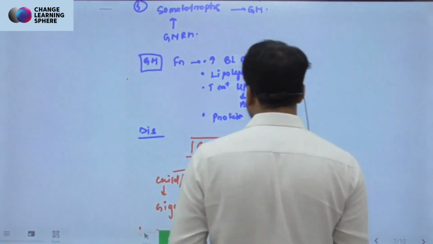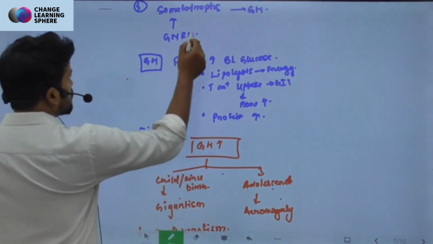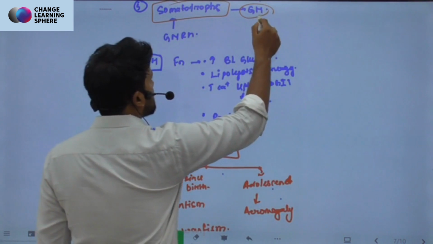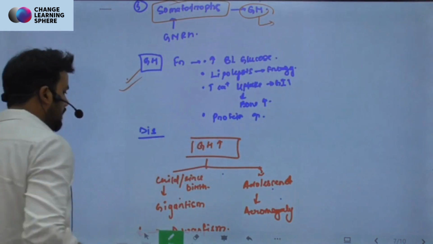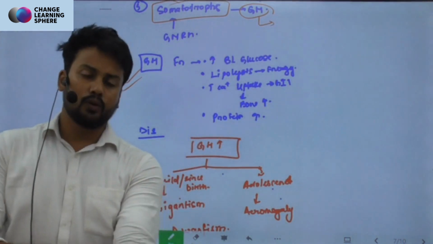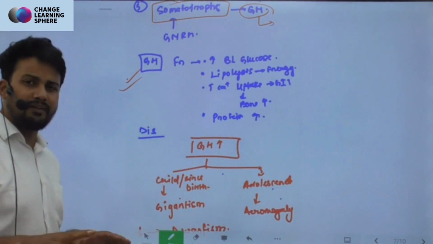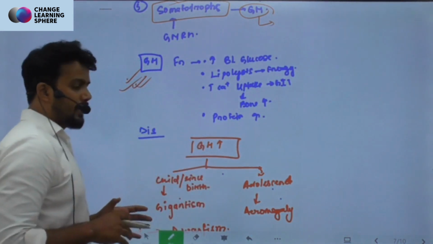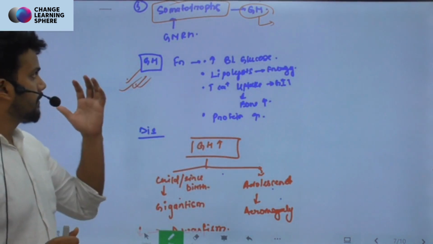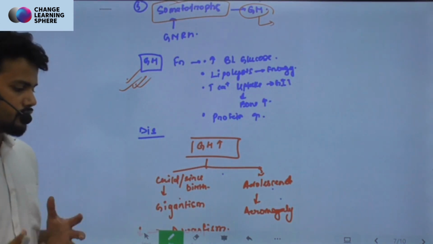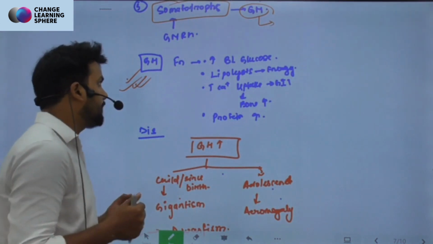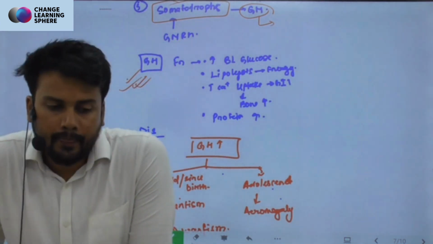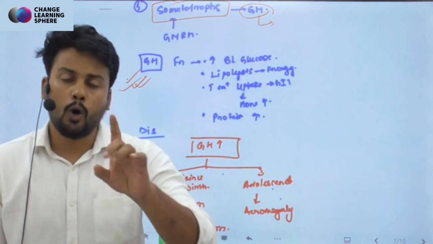Now we have the somatotropes, right? Somatotropes are related to growth hormone. Somatotropes will release growth hormone, and a few lines are given about the functioning of growth hormone, not going much into the depths of it. So we know that somatotropes release growth hormone, and once it starts releasing in the body, what will it do? It is a diabetogenic hormone, which means there is only one hormone, right?